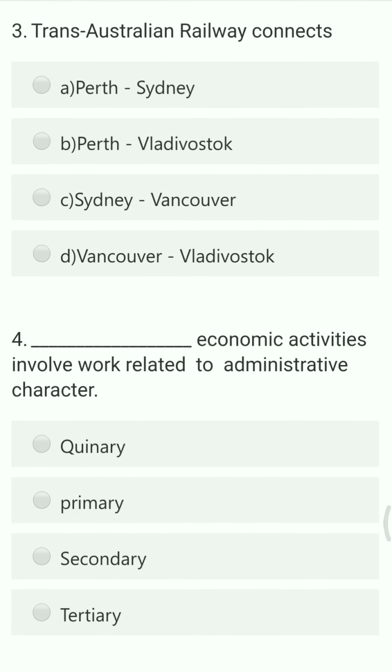Next question. Trans-Australian Railway connects. Options are Perth, Sydney; Perth, Vladivostok; Sydney, Vancouver; and Vancouver, Vladivostok. The right answer for this question is Perth, Sydney.